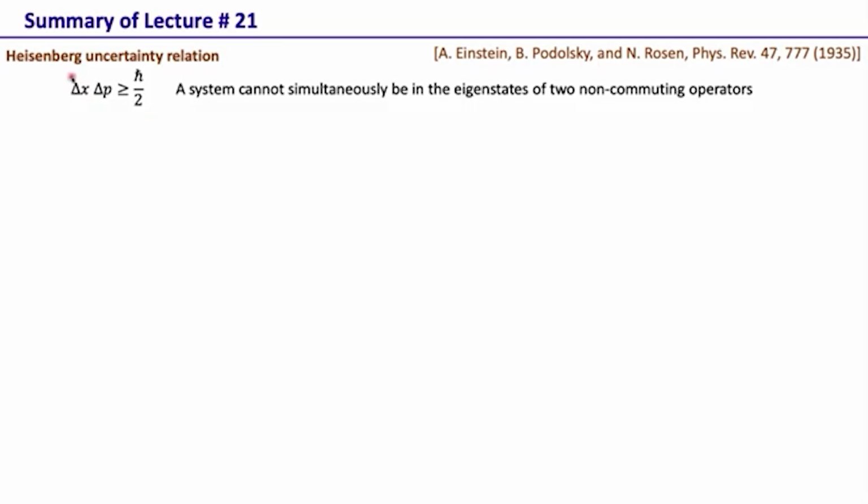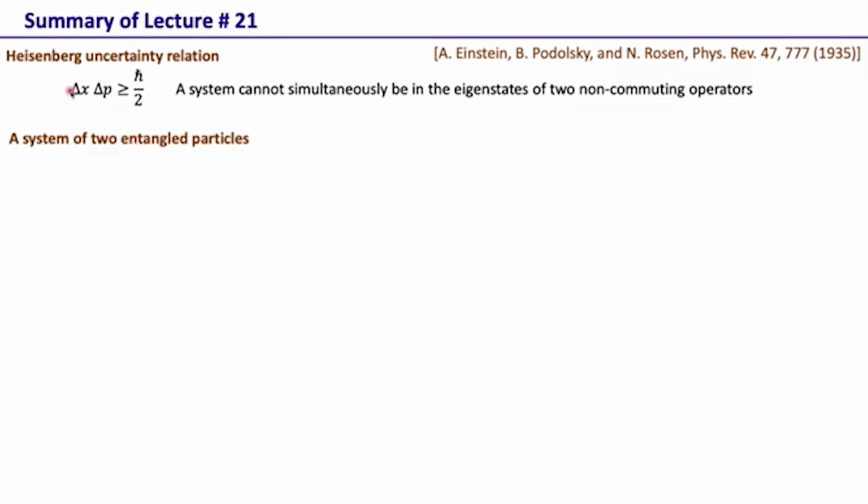If we know the position of a particle very accurately, then we cannot know its momentum with arbitrary accuracy. The accuracy is dictated by this limit, h bar by 2. These two statements, the uncertainty relation and the statement about eigenstates of non-commuting operators, point out the same thing. This is the first principle of quantum mechanics.